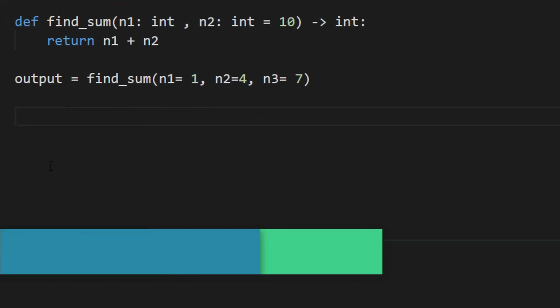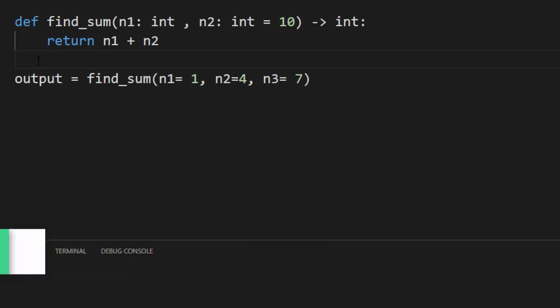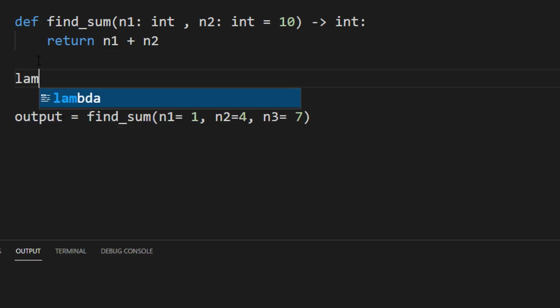Now let's talk about the lambda function. A lambda function is called an anonymous function in other programming languages, and it is used when you do not know whether this function can be reused or not, and the function is a one-liner. The syntax is very simple. We have a keyword called lambda over here.